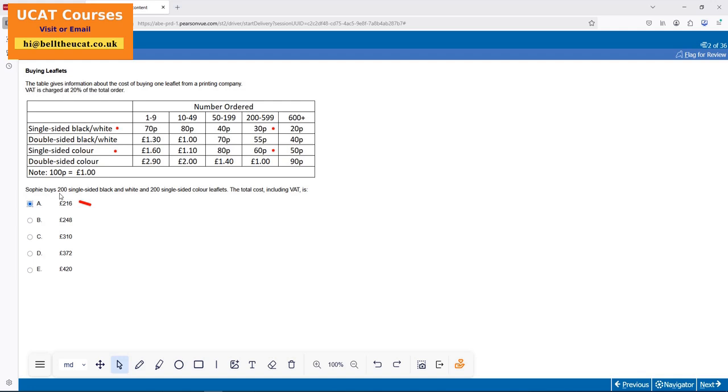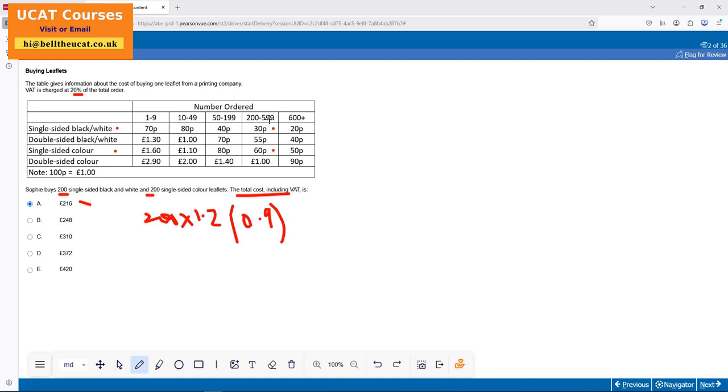So what did I do? I did not individually sit down and start computing. I saw there's a common multiple here, 200 and 200. So what I did is 200 times 1.2, that's a common one. Then it says what's the total cost? And I added these two up together instead of doing it individually.